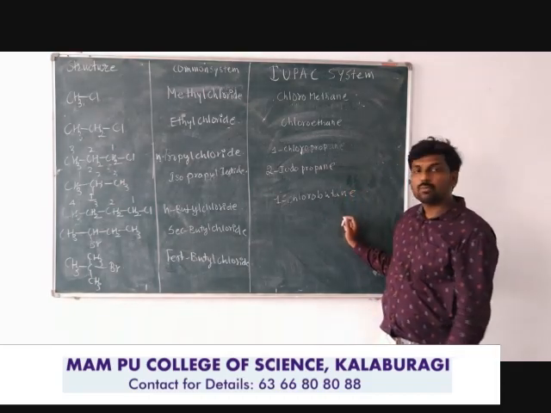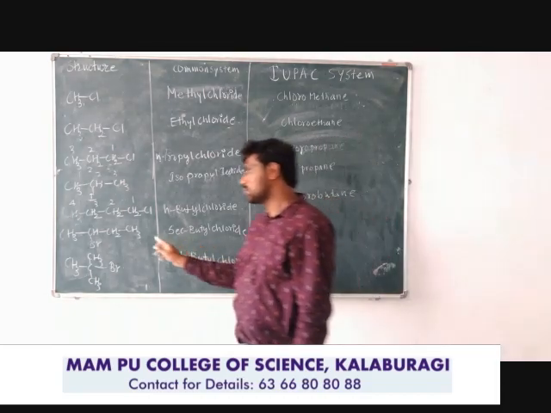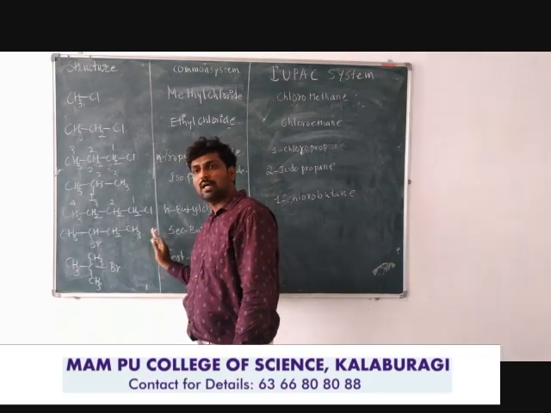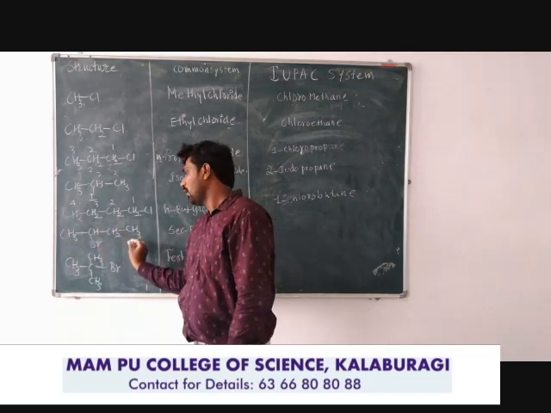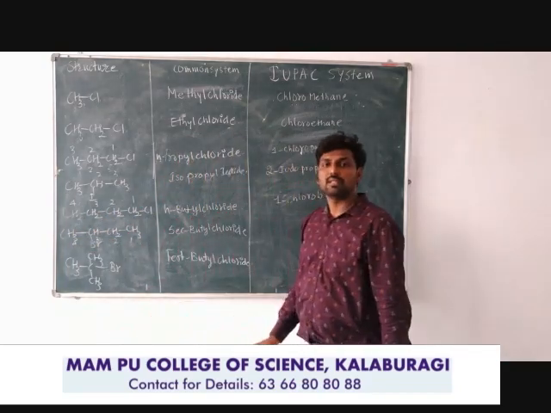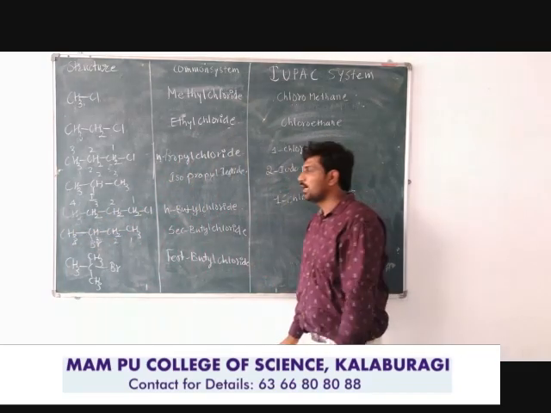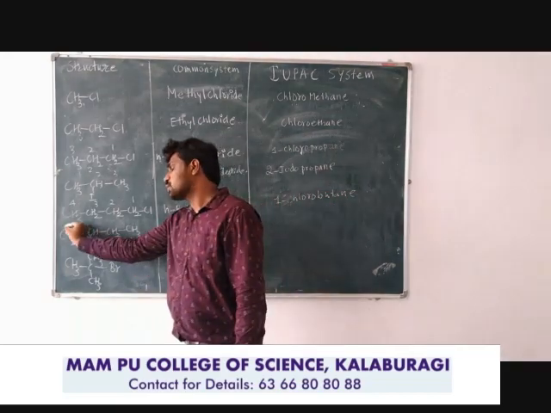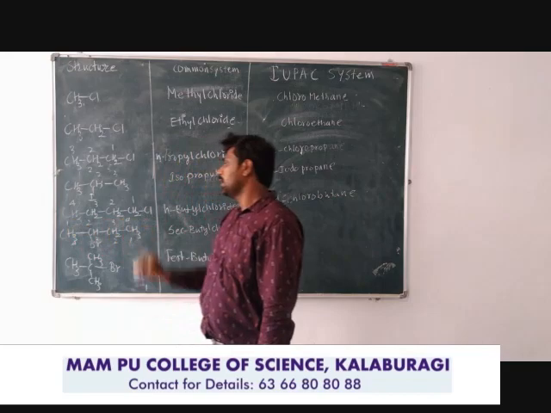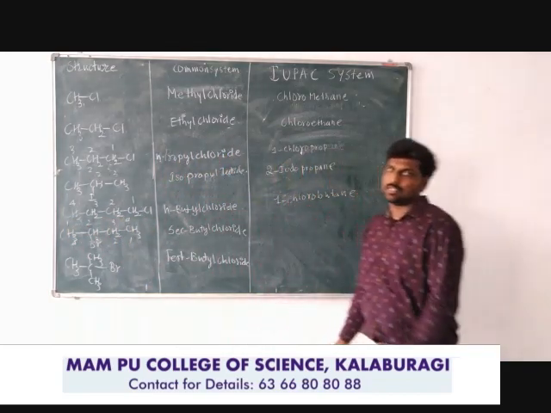But according to the IUPAC system, if I number this chain from the right side to the left side, 1, 2, 3, 4, the bromine position will be 3. If you number from left to right, 1, 2, 3, 4, the bromine position will be the least, that is the second position.